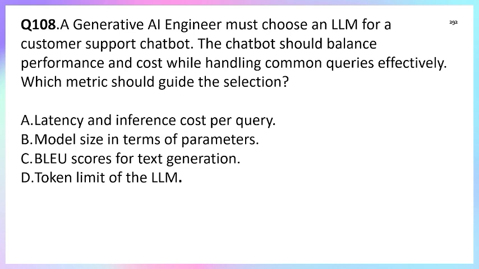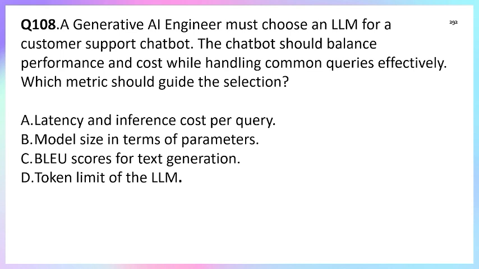That is the perfect, correct one, because this directly relates to performance, meaning response speed, and cost effectiveness, meaning per query expense. So it's a perfect fit for the customer support chatbot. Whereas option B is the model size in terms of parameters. A bigger model is not necessarily always better. Size alone doesn't measure the cost-performance trade-off.